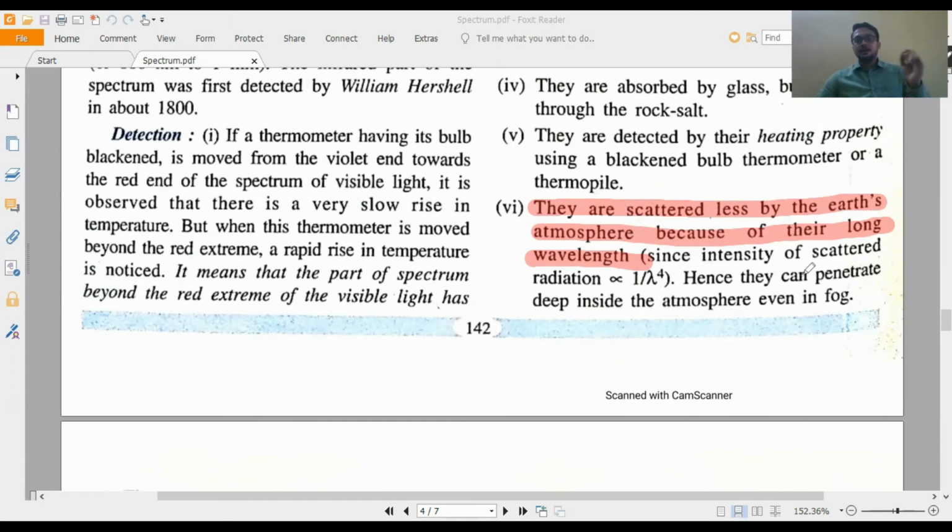Unlike this, ultraviolet shows high scattering. Ultraviolet scatters much because its wavelength is comparable to the size of the particles present in the atmosphere. For the low scattering in the atmosphere, infrared can propagate deep inside the atmosphere, even in fog. But ultraviolet cannot propagate easily. Ultraviolet will scatter because of the low wavelength.